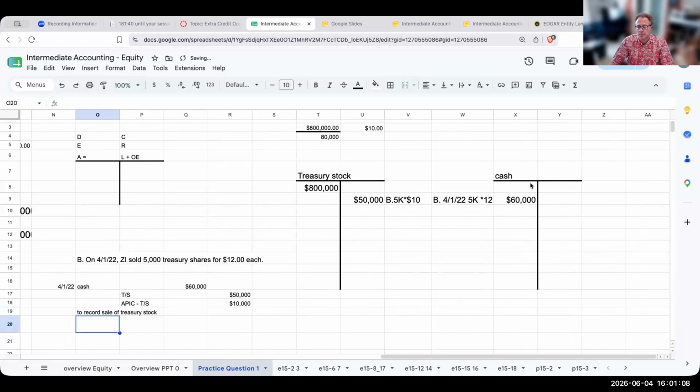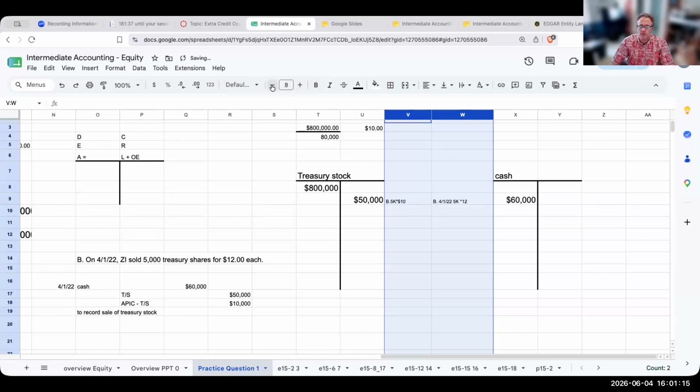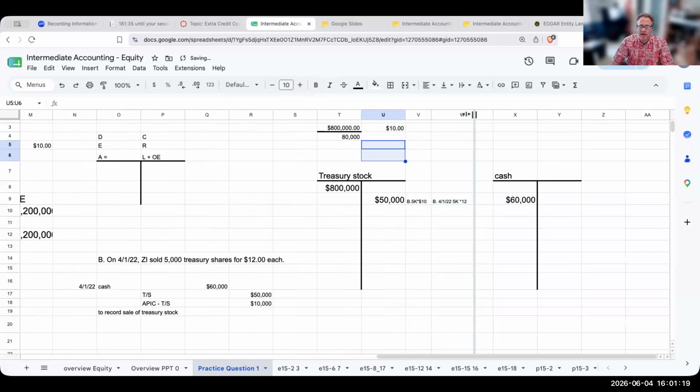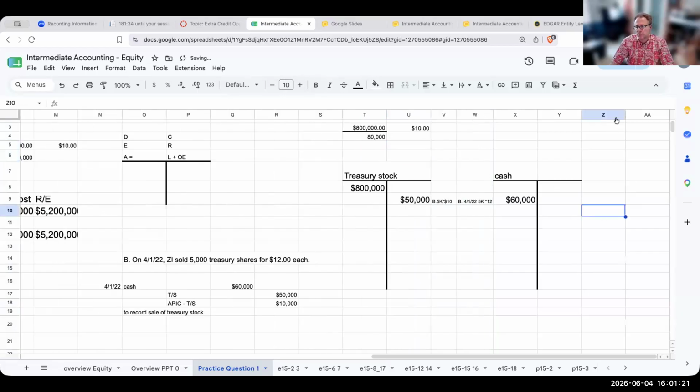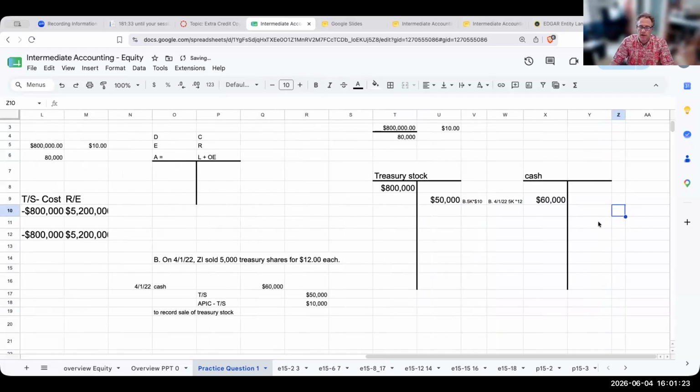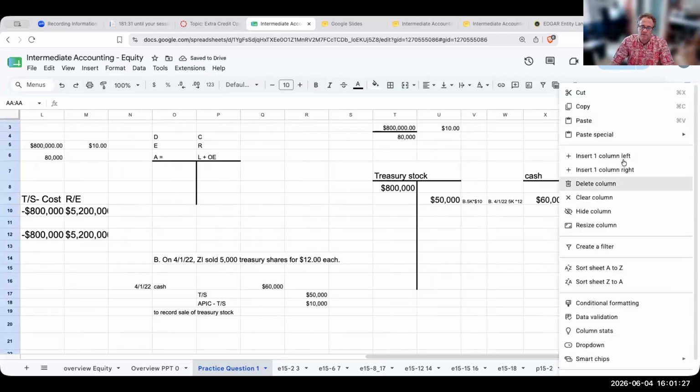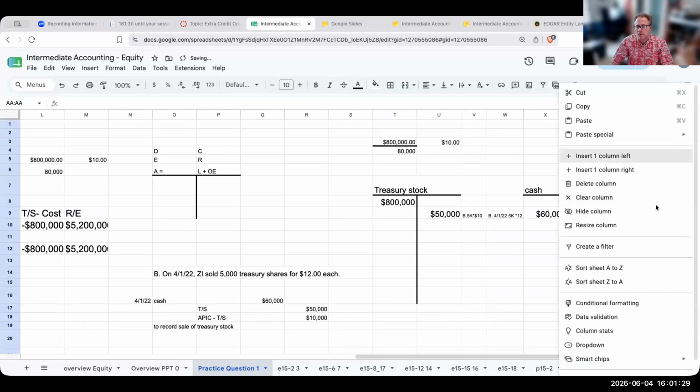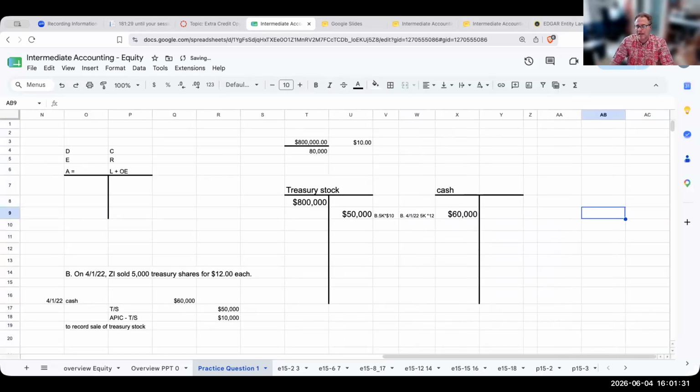When it comes to treasury stock, we have to be very careful as companies about when we are buying and selling our own shares of stock. Part of the reason is that it's kind of like insider trading, so I have to be very careful about how I announce what I'm doing.